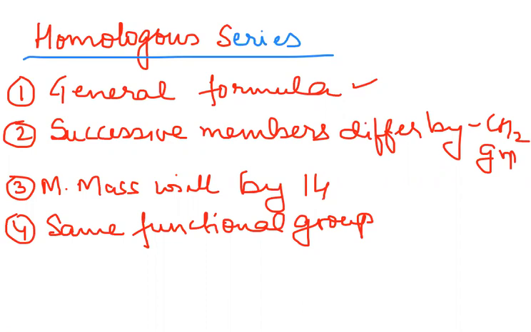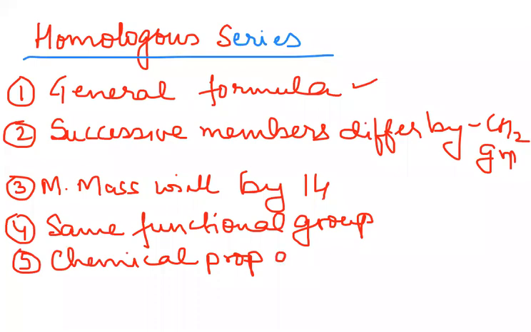Fifth point is the chemical properties. The chemical properties will almost be the same. We don't say they have the same chemical properties. We'll say chemical properties are almost the same or similar. You can use the word similar.